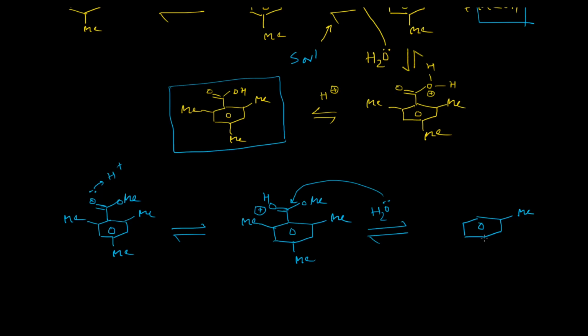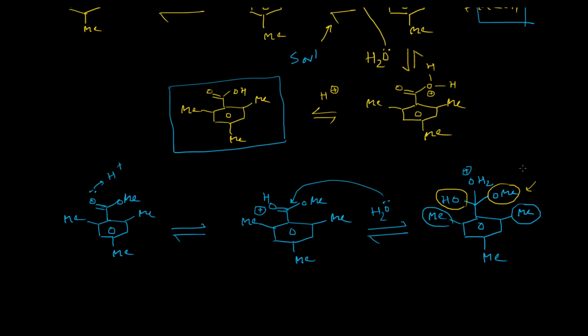And now we have to check the energetics of this tetrahedral intermediate, whether it is stable or not. As you can see, the ortho positions contain 2 methyl groups, which will generate a steric repulsion between this OH and methyl and this OMe and this methyl.